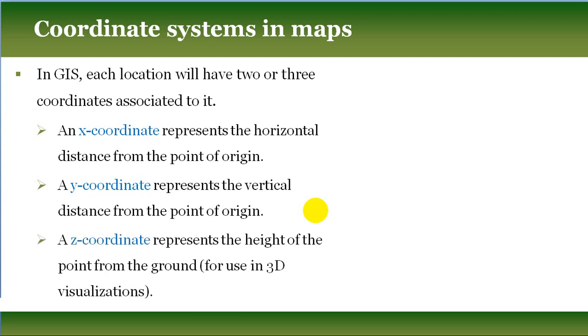The third one is the optional one, which is called the z coordinate or z coordinate value, that represents the height of the point from the ground, which is basically used for every point's height from the sea level. And this z coordinate is generally used for 3D mapping purposes, three-dimensional geographical data visualization. So I told you this is the optional coordinate, only required for 3D mapping purposes.